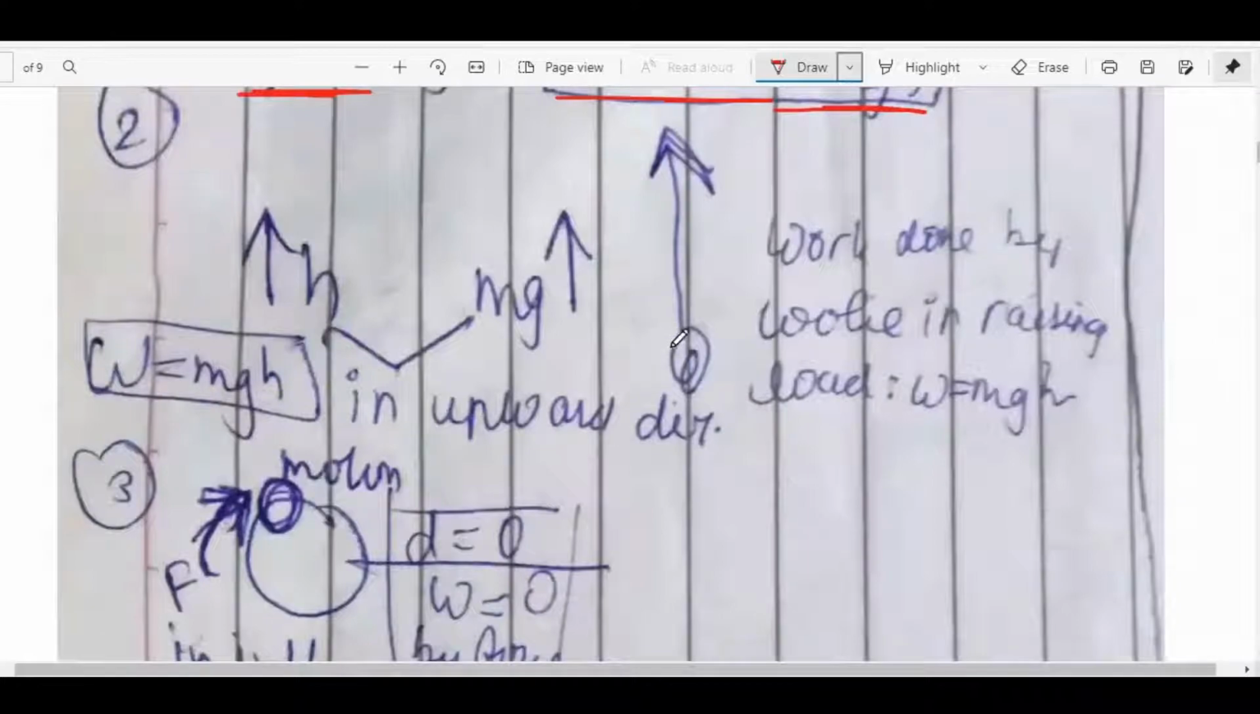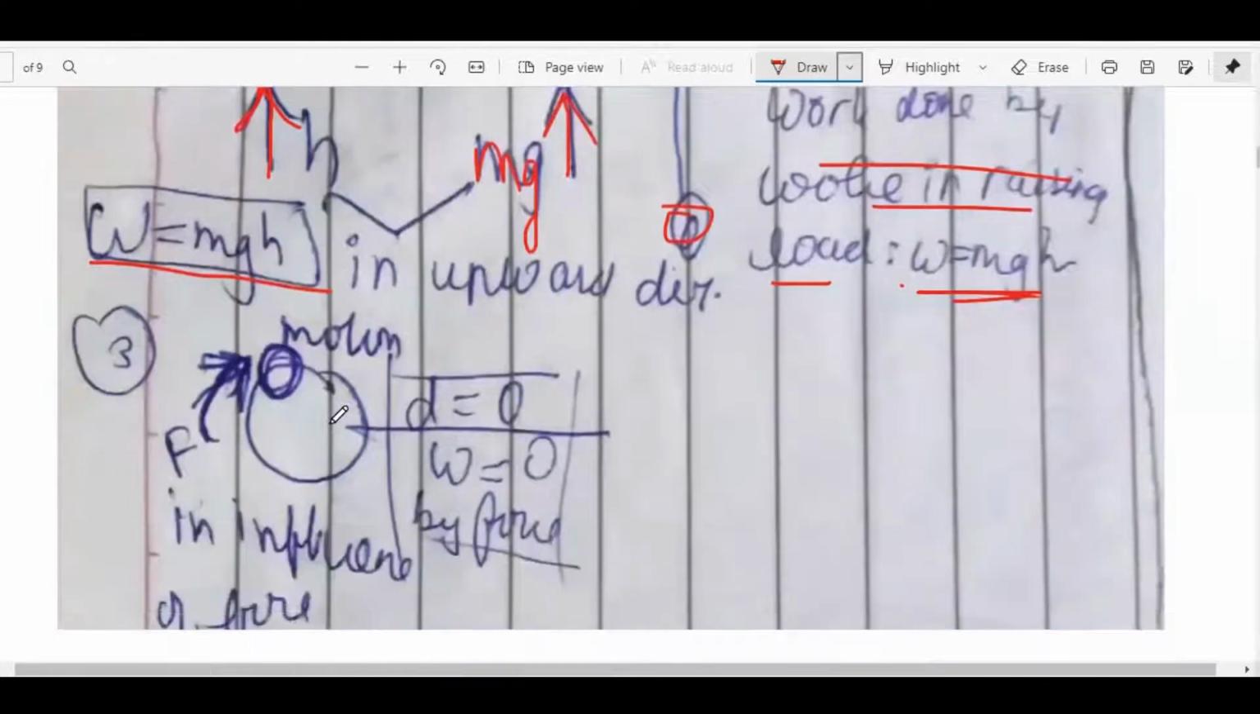Secondly, if a ball is thrown, or the work done by a coolie in raising the load, that would also be work equal to mgh. This is because the height is also in the upward direction and the body is also thrown in the upward direction. So if it is in the same direction, the work will be equal to mgh.